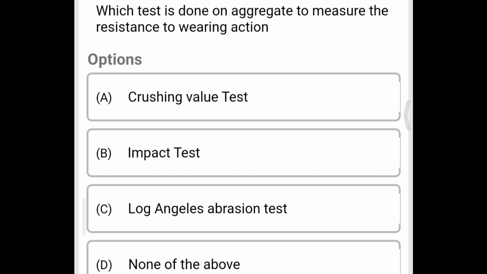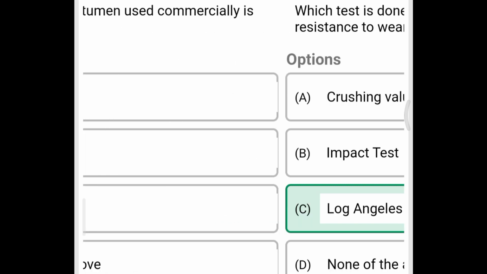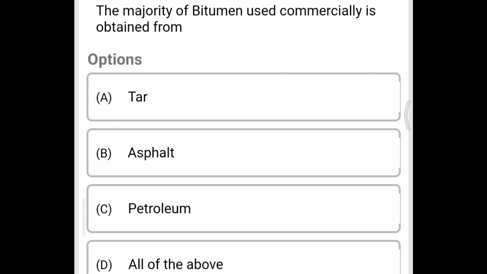Next question, which test is done on aggregate to measure the resistance to weathering action? Option A crushing value test, option B impact test, option C Los Angeles abrasion test, option D none of the above. The correct answer is option C Los Angeles abrasion test. Next question, the majority of bitumen used commercially is obtained from option A tar, option B asphalt, option C petroleum, option D all the above. The correct answer is option C petroleum.